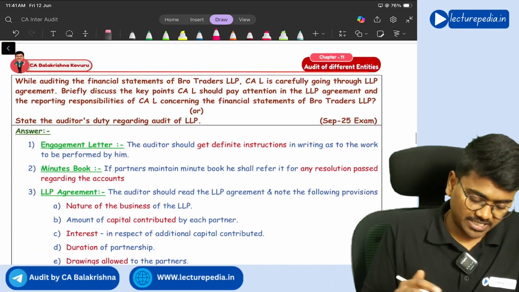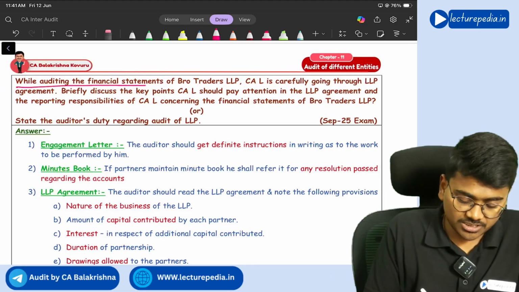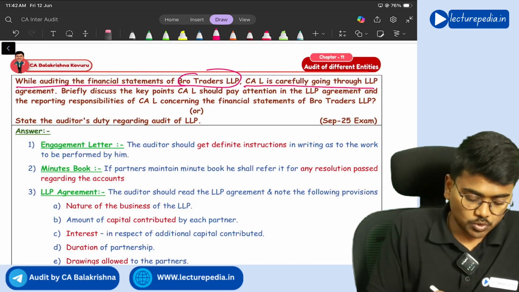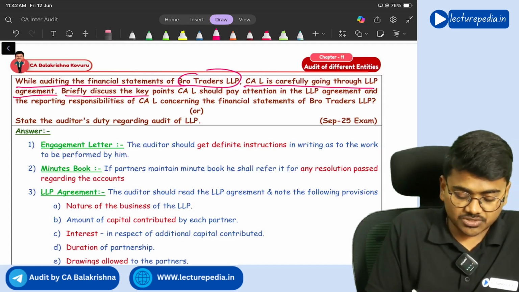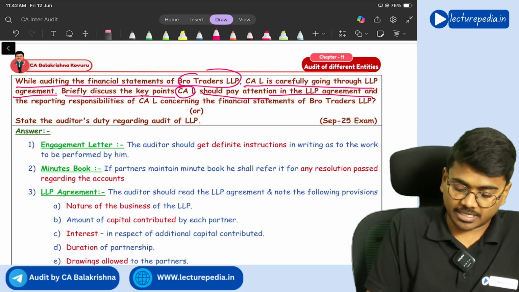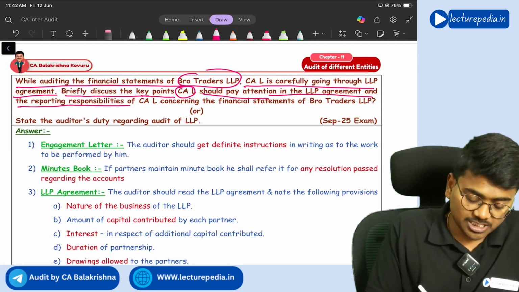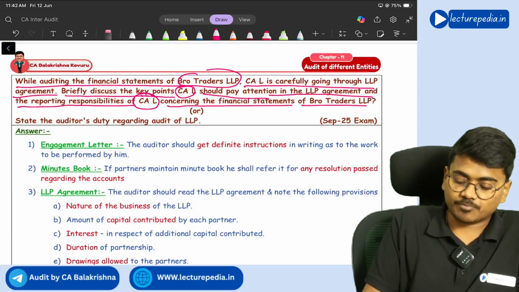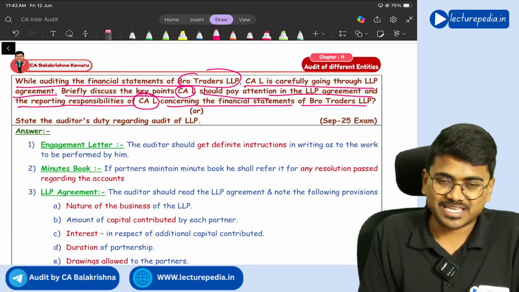Next, question number 15. While auditing the financial statements of Bro Traders LLP, CAL is carefully going through the LLP agreement. Briefly discuss the key points CAL should pay attention to in the LLP agreement and the reporting responsibilities of CAL concerning the financial statements of Bro Traders LLP.